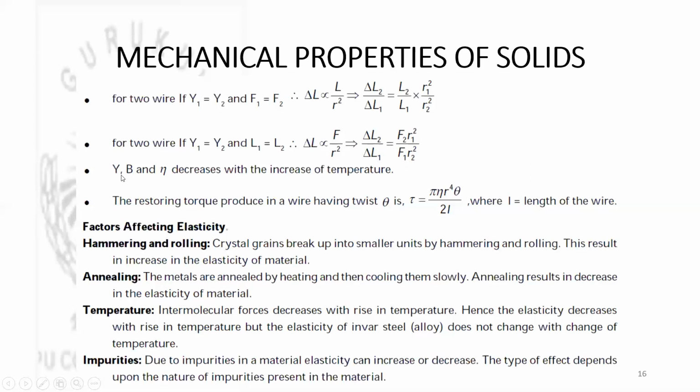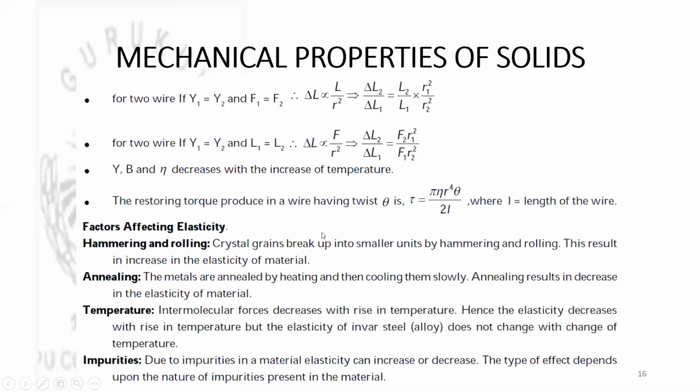Next, we should know that all these three moduli of elasticity, Young's modulus, bulk modulus, and rigidity modulus, will decrease with increase in temperature. Next, the restoring torque produced in a wire having twist theta is tau is equal to pi eta r power 4 theta divided by 2L. So when you twist a wire, there will be restoring torque developed in the body. That restoring torque is given by this expression. Tau is equal to pi eta r power 4 theta divided by 2L, where L is the original length of the wire, eta is the rigidity modulus, theta is the twist angle which is produced in the wire, and r is radius of it.